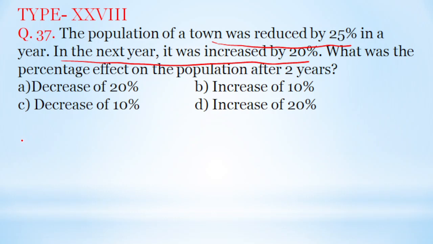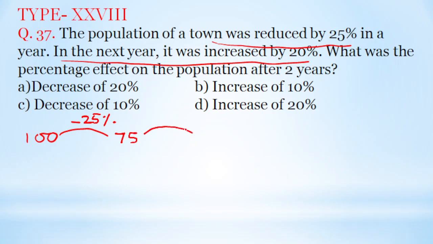Now here suppose at present the population is 100. Now it is reduced by 25%, so that means minus 25%. Then after the first year it will be 75. Again in the next year it was increased by 20%.